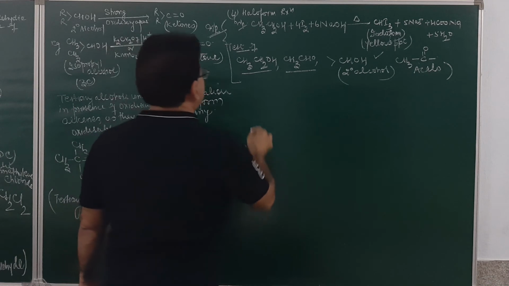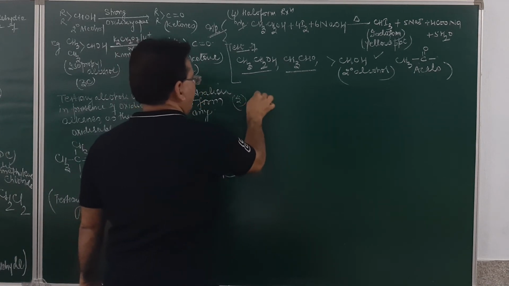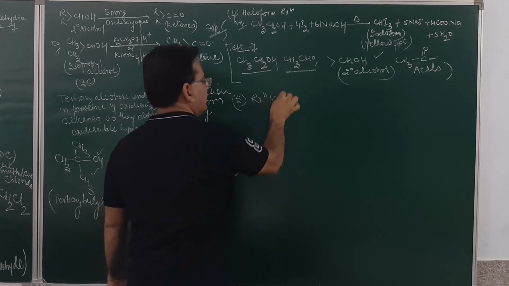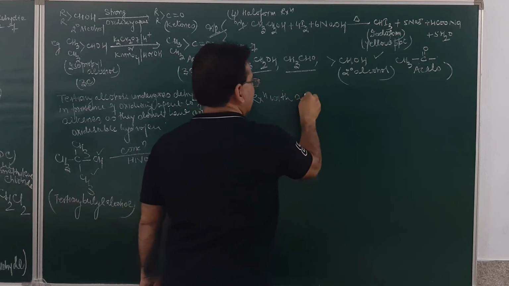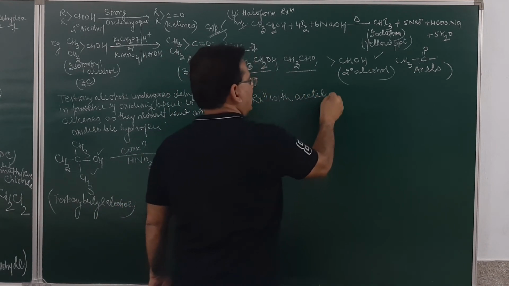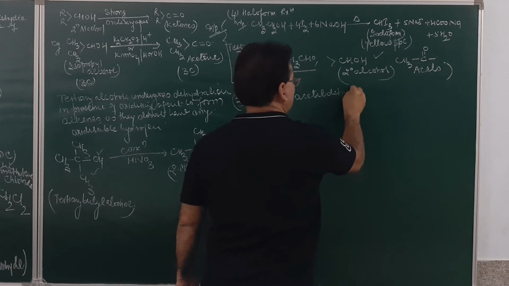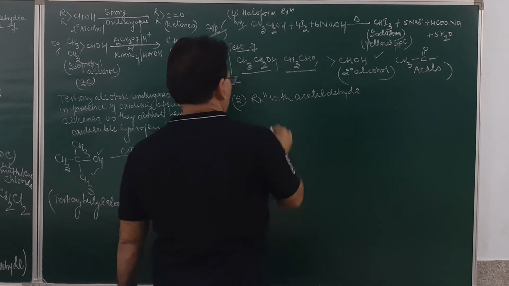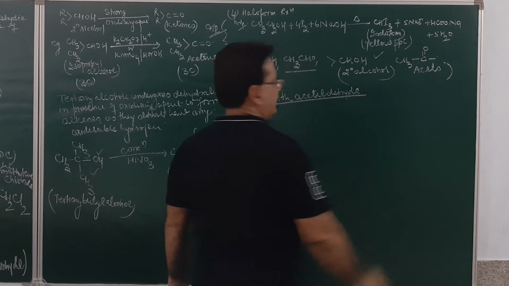Now, the last reaction of the alcohol will be the reaction with acetaldehyde. So, how does the reaction occur?